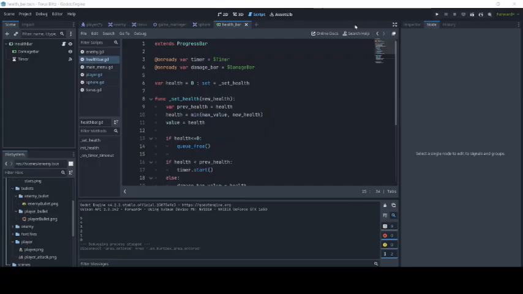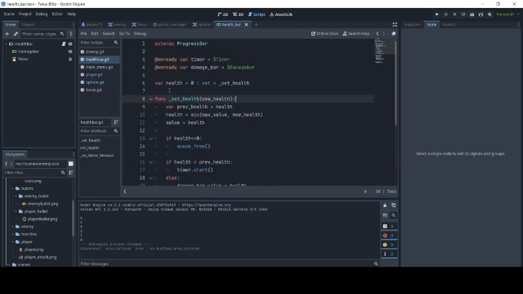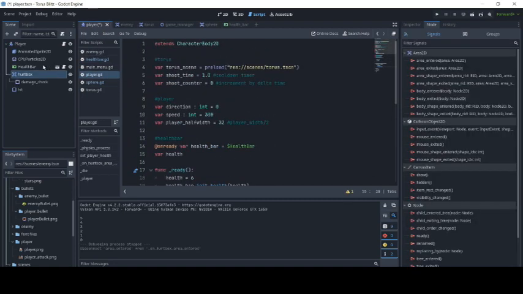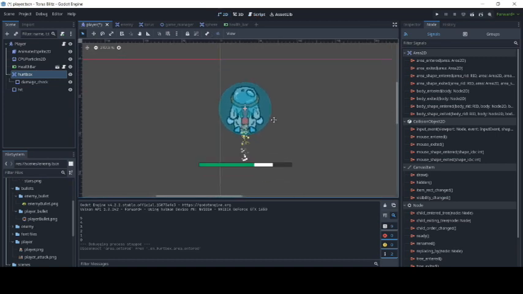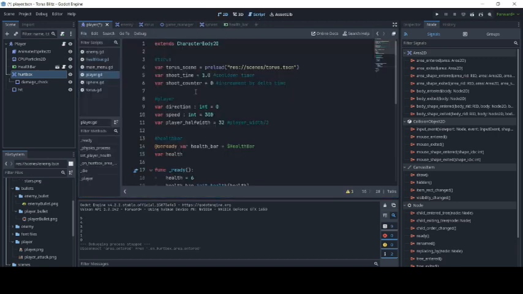Now, let's add the health bar for the player and the enemies. For the health bar, I created a health bar system which will be common for both the player and enemies and other enemies that I'll add later on. Basically, this is a setter function, so it sets the health whenever there is a change of health. At the moment it's set to 0, but in the player, when we import the health bar, forget the values here. It's set to 60 and whatever, but through code we are changing the values here.